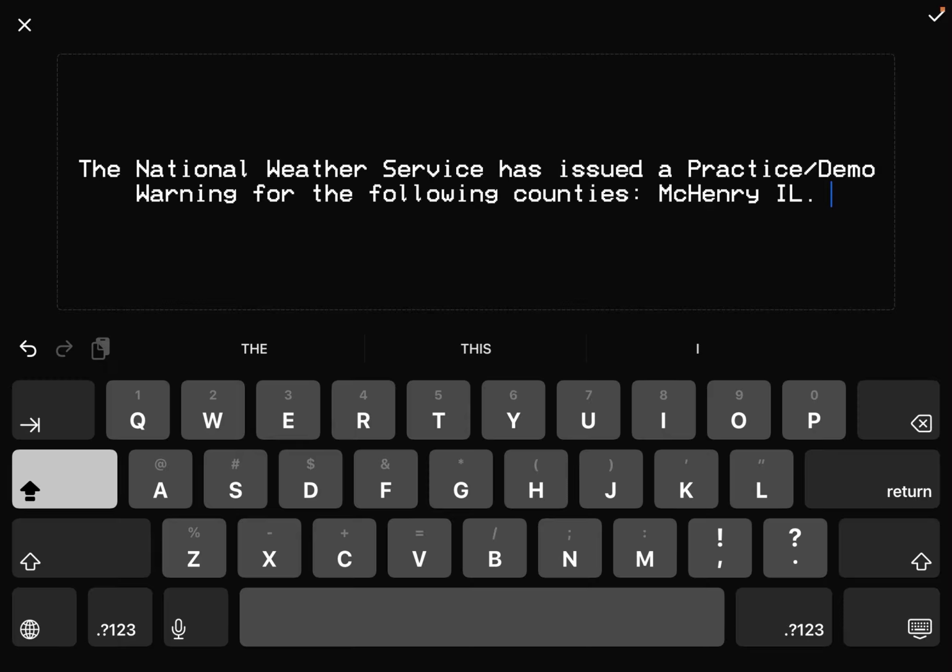Okay. So now once you do the counties, you can next put down the state. And then if you want to do further notice or the month, date, year and time, you can do that. So for mine, I'll do that.